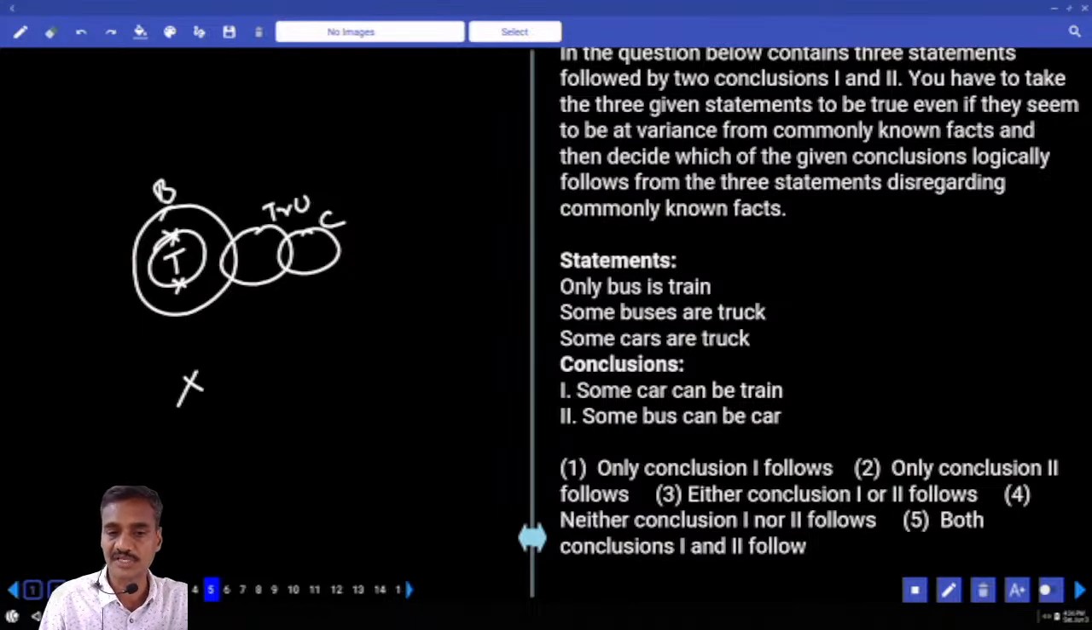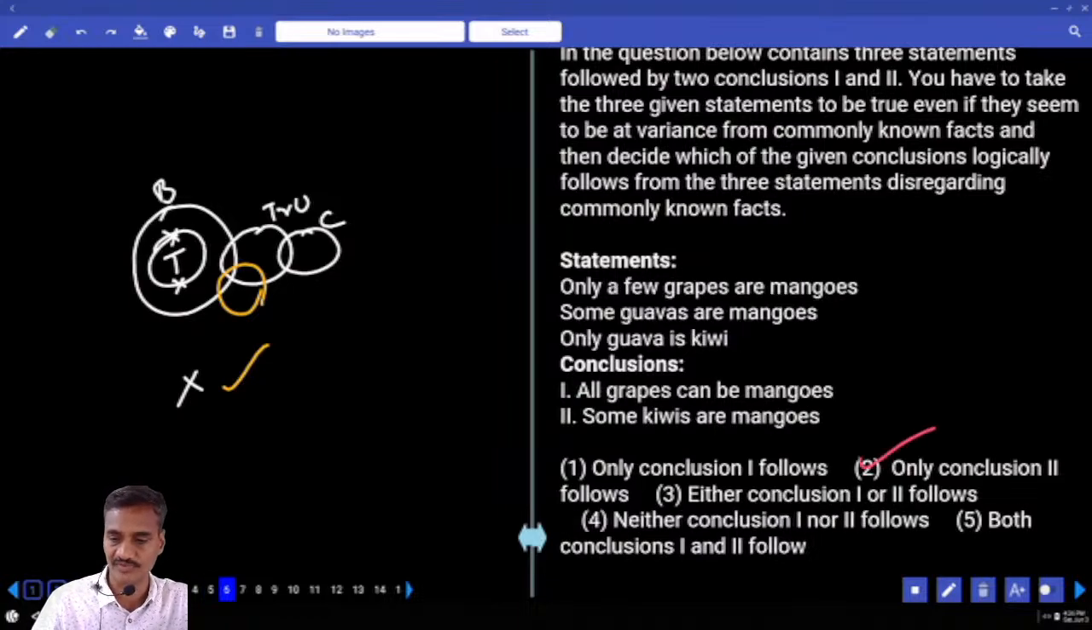And some bus can be car. Now bus and car can be intersected or not. Now tell me whether I am able to write car like this or not. Yes. And so what is your answer? Only 2. Only 2, that is choice 2, question number 5.